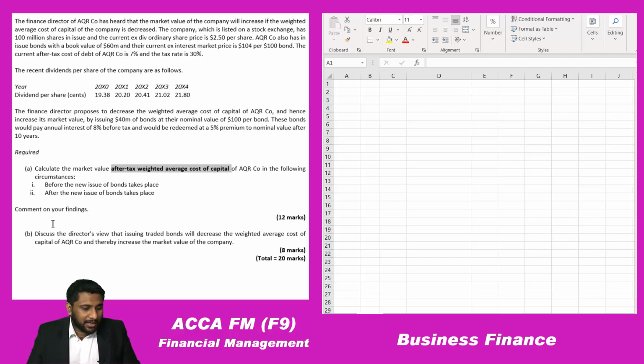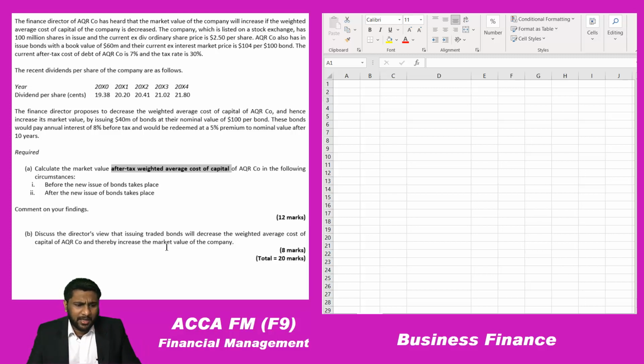And part B, what they are telling: discuss the director's view that issuing traded bonds will decrease the weighted average cost of capital of AQR company and thereby increase the market value. So some director has given some comment on that. Some view is there from the director regarding the weighted average cost of capital. So when we are reading the scenario, now we can understand there will be something like this.